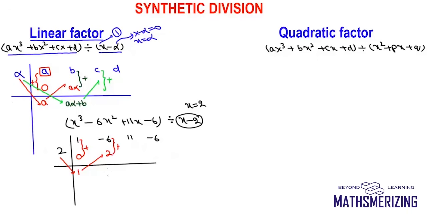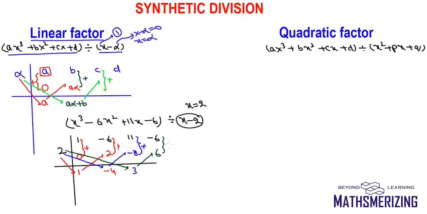So minus 6 plus 2 is minus 4. Now I'll multiply 2 with minus 4. I'll get minus 8. I'll add them. I'll get 3. And now I'll multiply 3 with 2. I'll get 6. And I'll add them. I'll get this result as 0. Now this is my remainder.